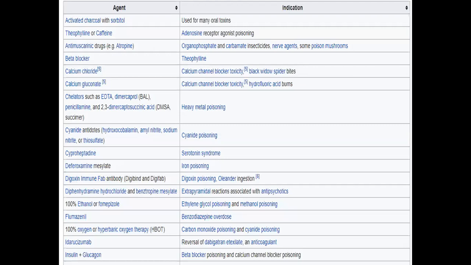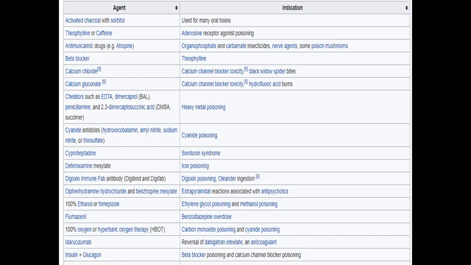Antimuscarinic drugs like atropine are noted as antidotes in organophosphorus poisoning and carbamate insecticides poisoning, and in some mushroom poisonings also. Beta blockers are given in theophylline poisoning. Calcium chloride and calcium gluconate are indicated in calcium channel blocker toxicity.